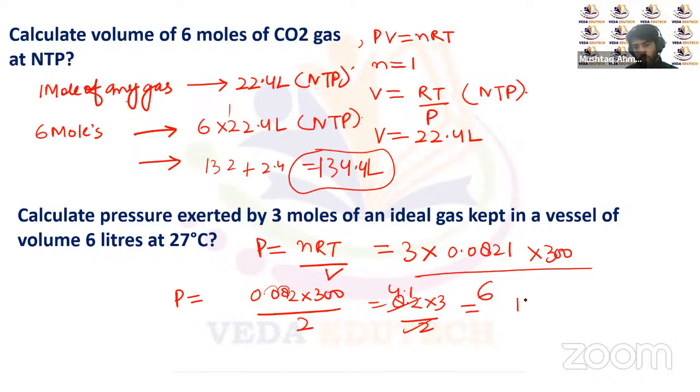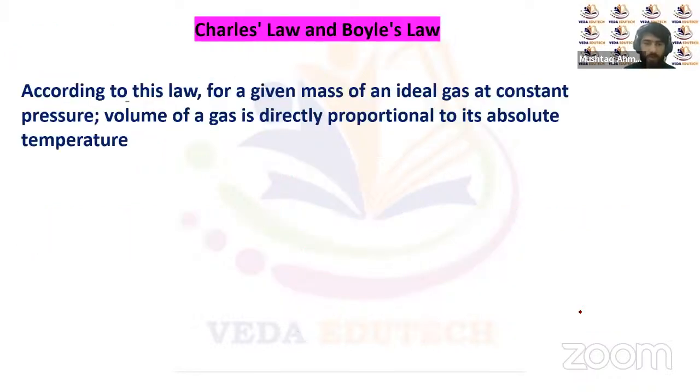So it will be 12.3 atm. This should be the pressure of the gas, 12.3 atmospheres. This much pressure will be there for the 3 moles of an ideal gas in the container.